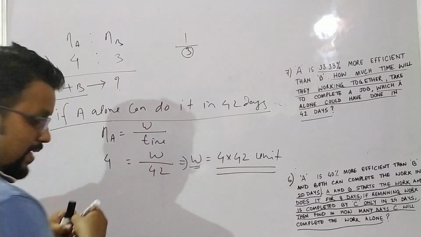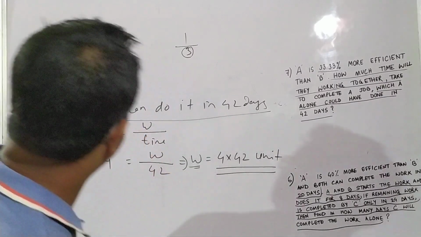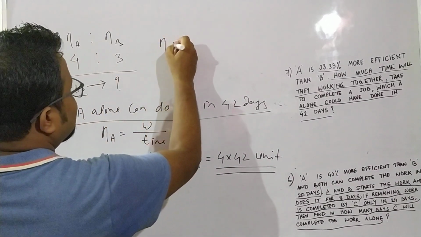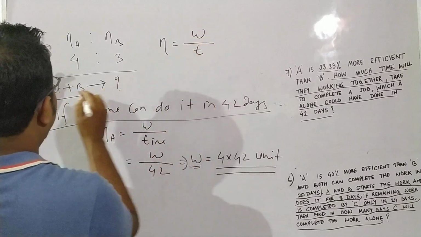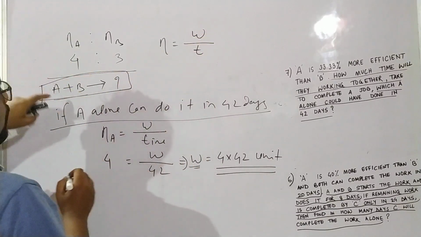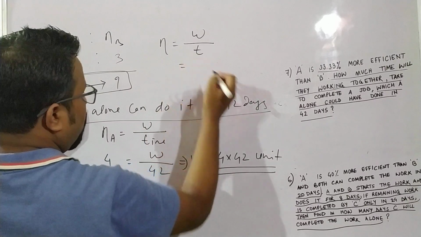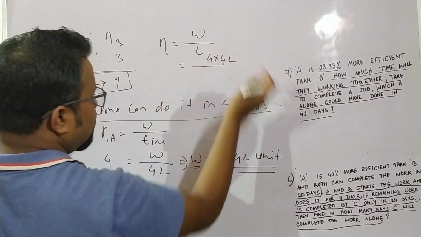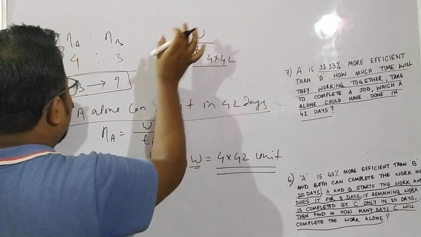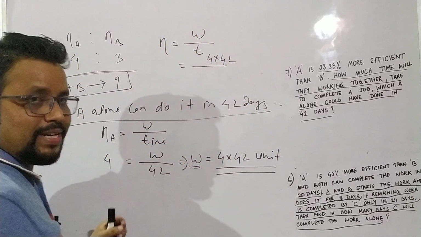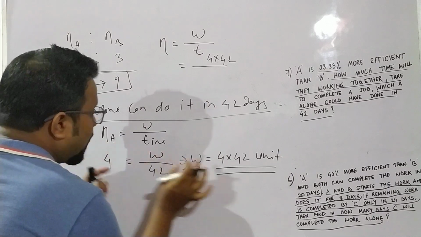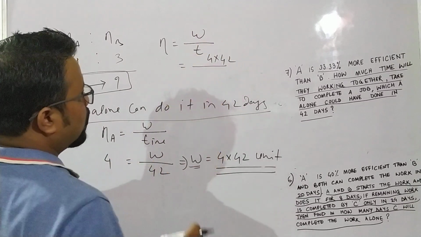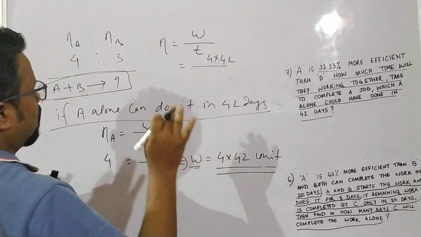Now efficiency is equal to work by time. The work is the same: whatever amount of work is done by A, the same amount of work will be done by A plus B. So work will be 4 into 42.